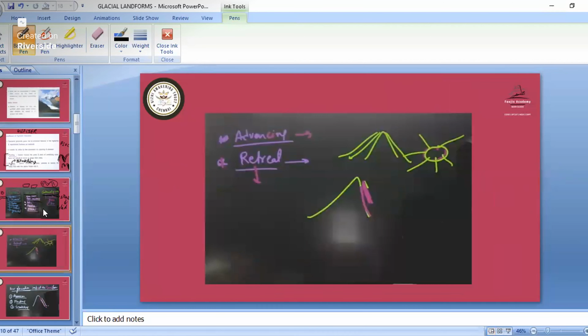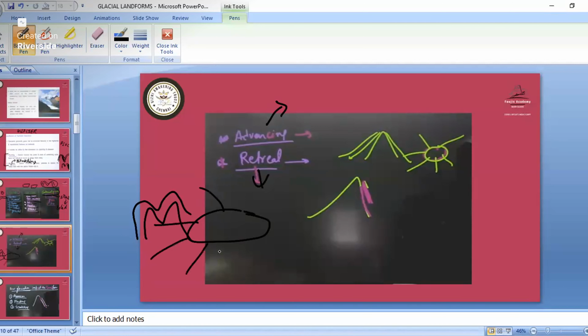Now first we should know the term advancing, and then we should know the term retreat. So what is advancing? That movement is happening. Like in the mountain it is moving, and if it is on landforms, it is moving in all directions. That movement is known as advancing.